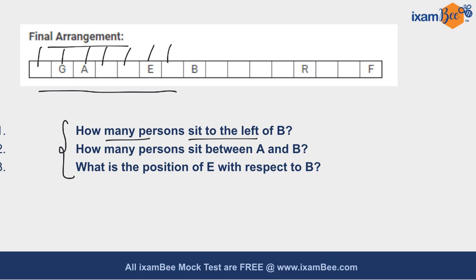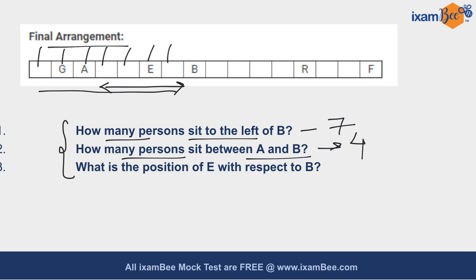So the answer for this particular question is 7. Your second question says how many persons sit between A and B. So you can count the number of persons who are sitting between A and B. Clearly 4 persons are sitting between A and B.